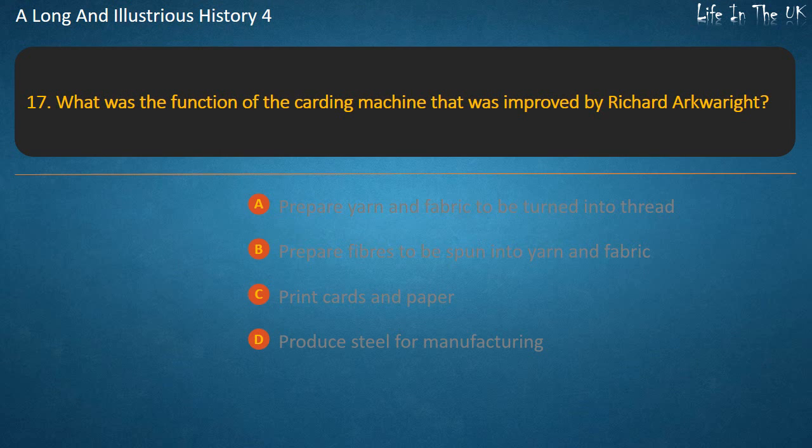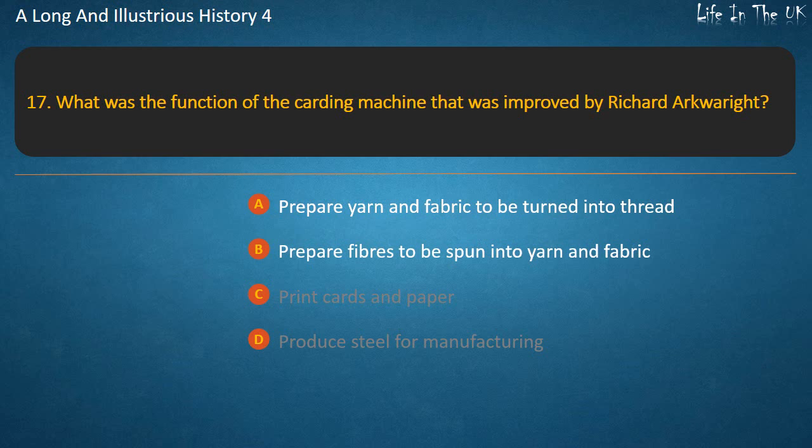Question 17. What was the function of the carding machine that was improved by Richard Arkwright? Prepare yarn and fabric to be turned into thread. Prepare fibers to be spun into yarn and fabric. Print cards and paper. Produce steel for manufacturing. Answer. Prepare fibers to be spun into yarn and fabric.